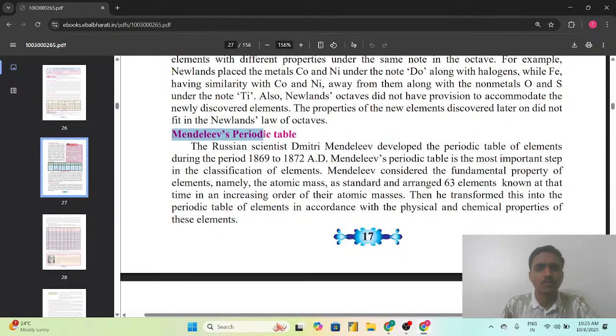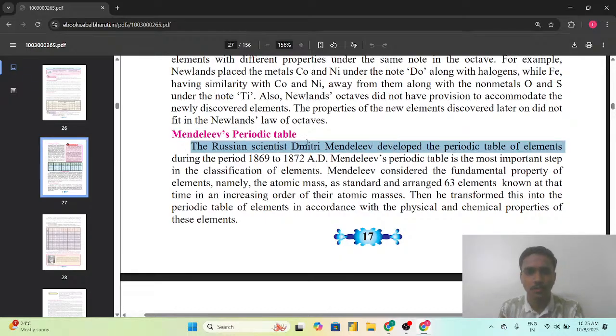So later मेंडेलीव आए, तो चलिए देखते हैं कि मेंडेलीव ने क्या किया. The Russian scientist Dmitry Mendeleev developed the periodic table of elements during the period of 1869 to 1872 AD. Mendeleev's periodic table is the most important step in the classification of the elements. Mendeleev brought a revolutionary step in the classification of the periodic table. Mendeleev considered the fundamental property of the elements, namely the atomic mass, as the standard and arranged the 63 elements known at that time in increasing order of their atomic masses.